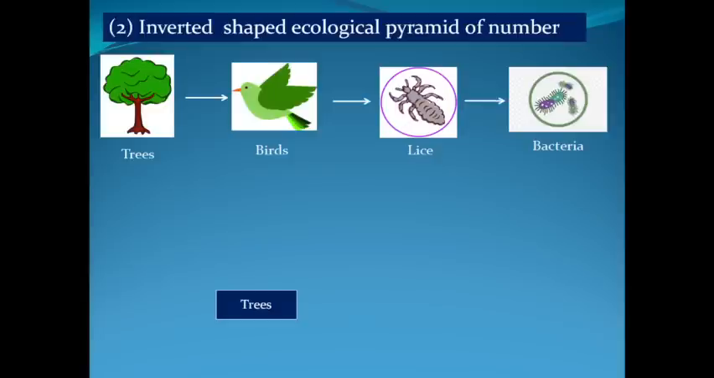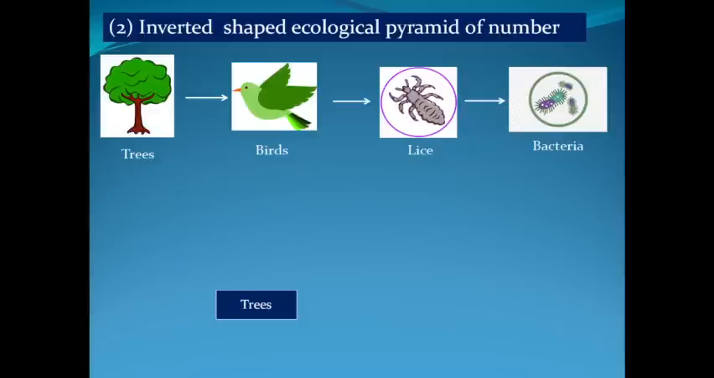If we make an ecological pyramid of number graph for this, we know that the population of birds will be more than the population of trees, and the population of lice will be more than the population of birds, and the population of bacteria will be much higher than the population of lice. Meaning the population in this food chain is increasing from trees to bacteria, or from trophic level 1 to trophic level 4, or say from producer to top consumer level.